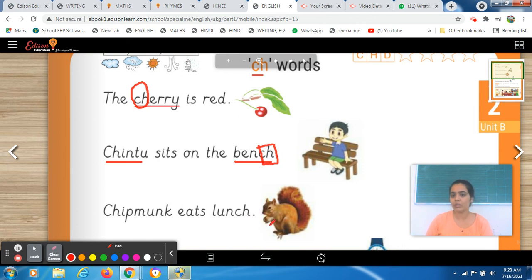What chipmunk likes to eat? Nuts, है ना. So let's read it: chipmunk eats lunch. So chipmunk क्या कर रहा है, eats his lunch. So students, let's underline those words which is having ch. So the very first word is having ch and the last word is having ch in the end.